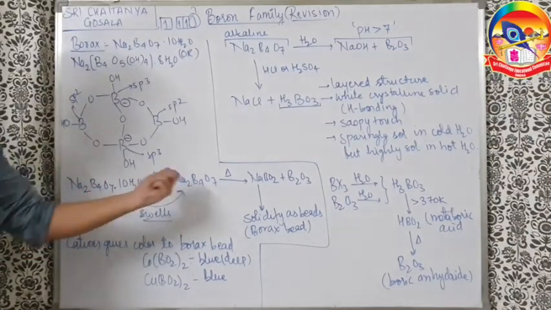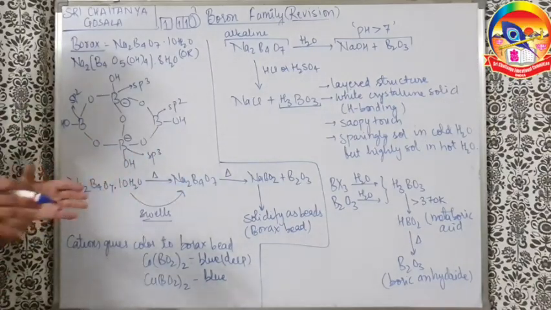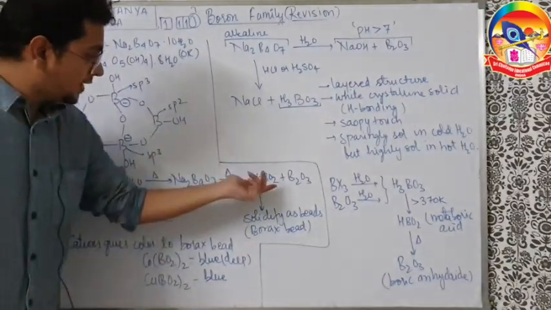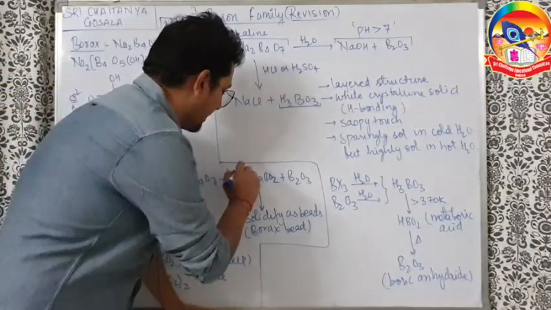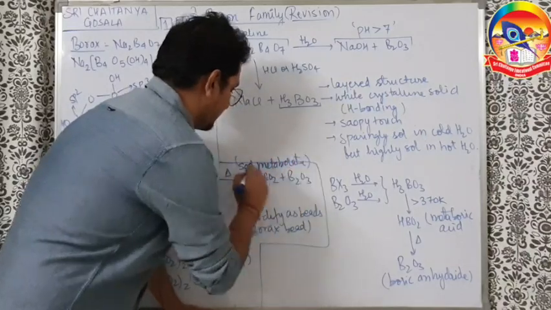Why? Because borax is swelling up after releasing water, so it is occupying more volume. So the density will be lesser, it is less dense. Next, on further heating you get sodium metaborate. This compound is known as sodium metaborate.